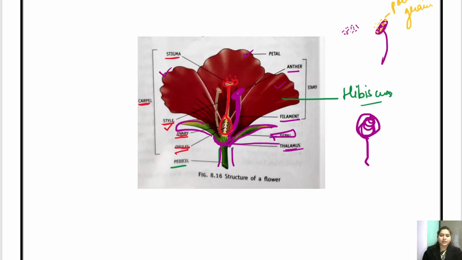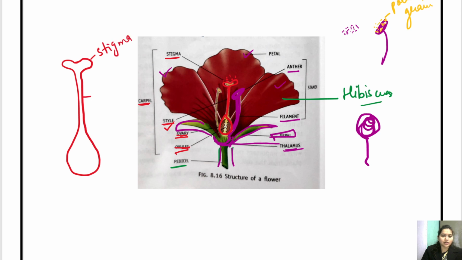Okay? So I'll again draw. So this is the female part. This is called stigma. This is called style. And here we have ovary, and inside the ovary we have ovules.